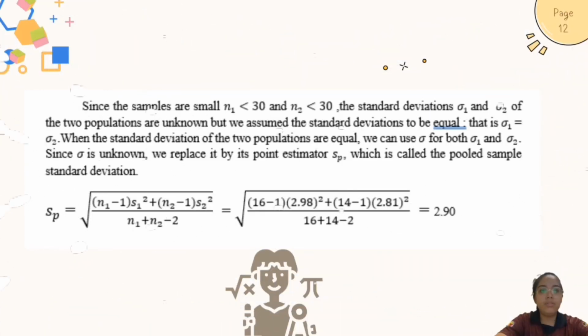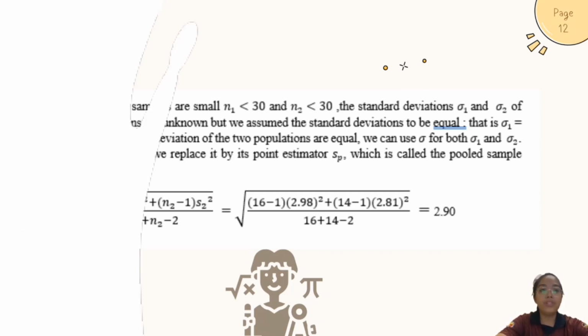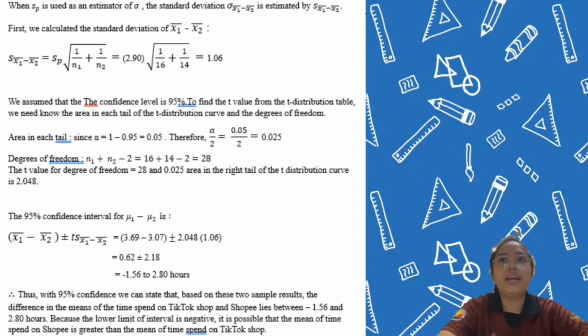deviation. So the formula for Sp is equal to the square root of [(n1 minus 1) multiplied by s1 squared plus (n2 minus 1) multiplied by s2 squared] over n1 plus n2 minus 2. After we substitute the values in the formula, we get 2.90 for the pooled sample. So, the formula for s of x1 bar minus x2 bar is equal to Sp multiplied by the square root of 1 over n1 plus 1 over n2. When we substitute the values, we get 1.06.